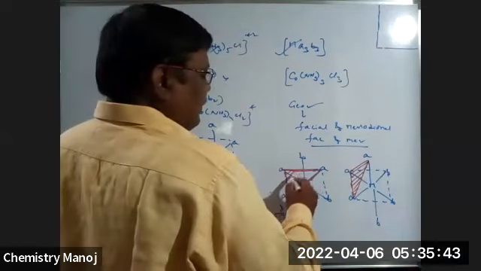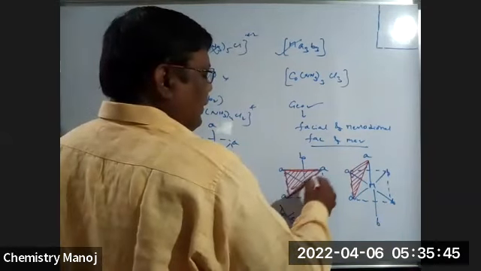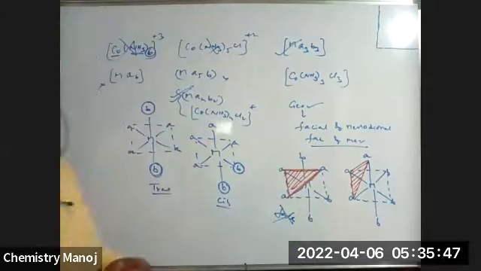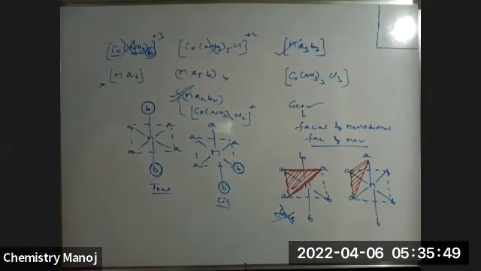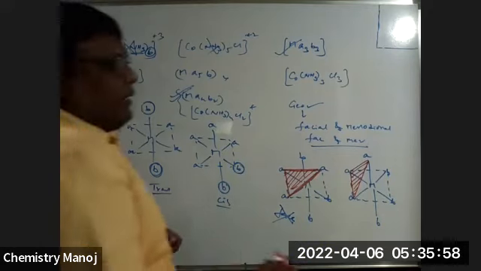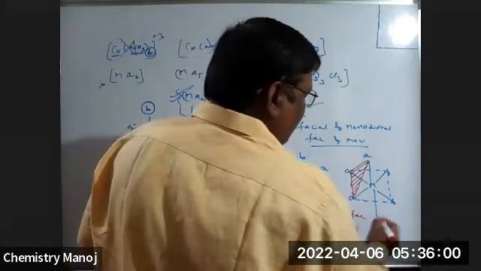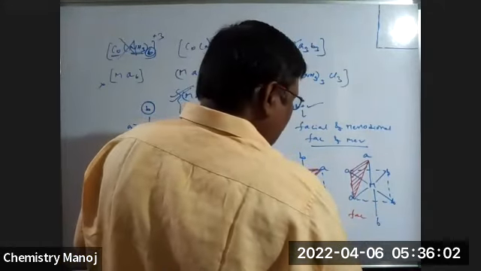Now identify this one. It is within the plane, triangular body. Now among these two, which is a face for our octahedron? Second case. That is why this is called as a facial isomer. This is called as a meridional isomer.